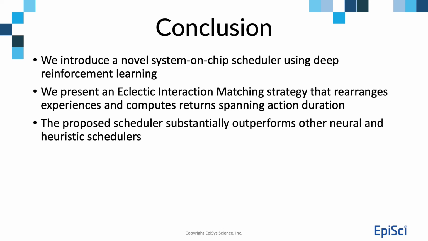In conclusion, we introduce a novel system-on-chip scheduler using deep reinforcement learning. The proposed algorithm uses an eclectic interaction matching strategy that rearranges experiences and computes returns spanning action duration. This simple technique addresses return mismatches arising from concurrently receiving observations by task dependency. Lastly, the proposed neural scheduler substantially outperforms other neural and heuristic schedulers for heterogeneous resources.